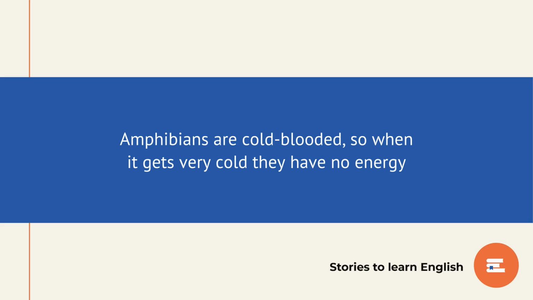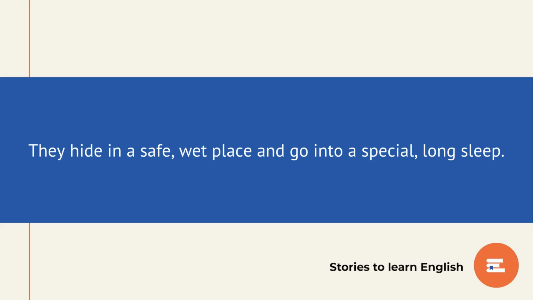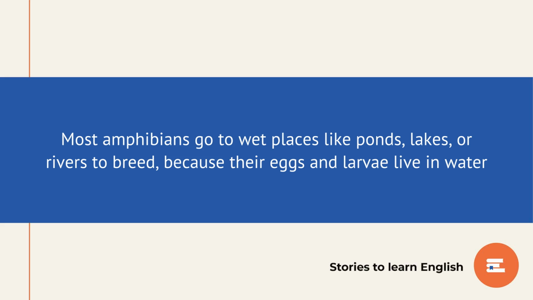Amphibians are cold-blooded, so when it gets very cold, they have no energy. Some amphibians in colder countries hibernate for the winter. They hide in a safe, wet place and go into a special long sleep. Discover. Amphibian larvae are herbivores, but during metamorphosis, many amphibians become carnivores.